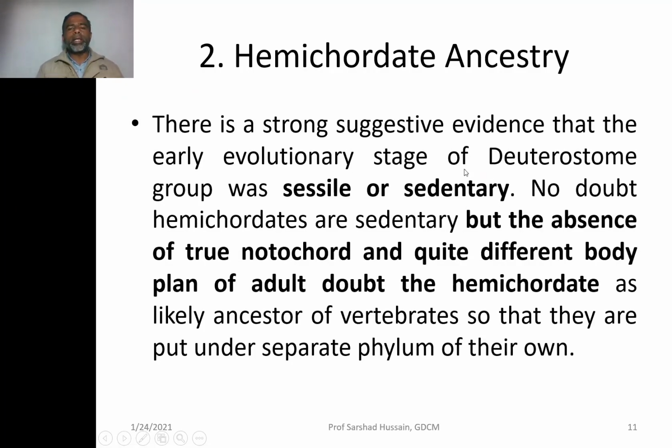So sessile and sedentary is important because the chordates have arisen from a sessile and sedentary ancestor. So, the hemichordates have a sessile and sedentary nature, but they are not held as ancestors of the chordates because they don't have the notochord and their adult body plan is quite different, which does not resemble the vertebrate.